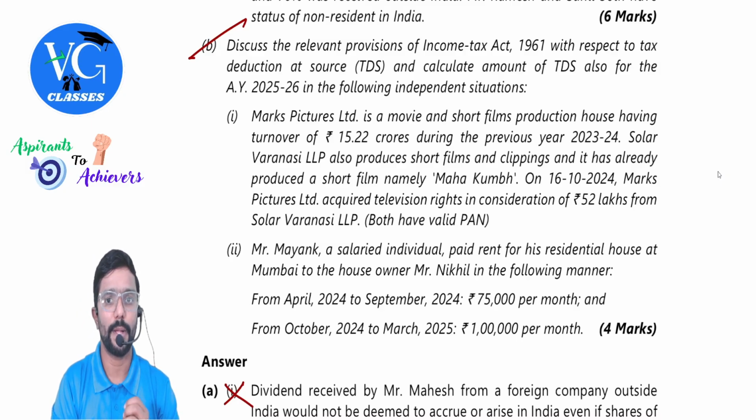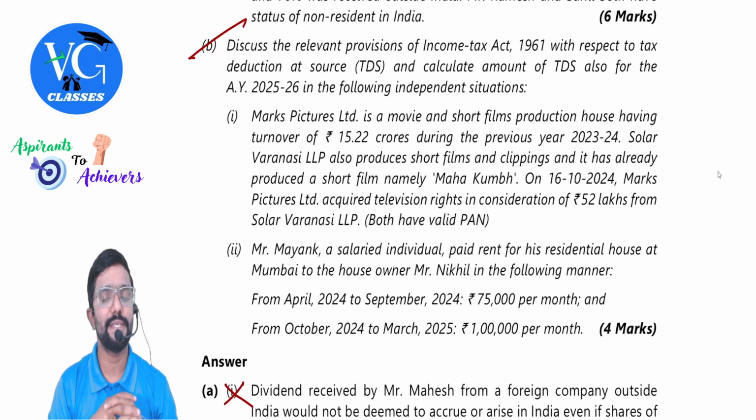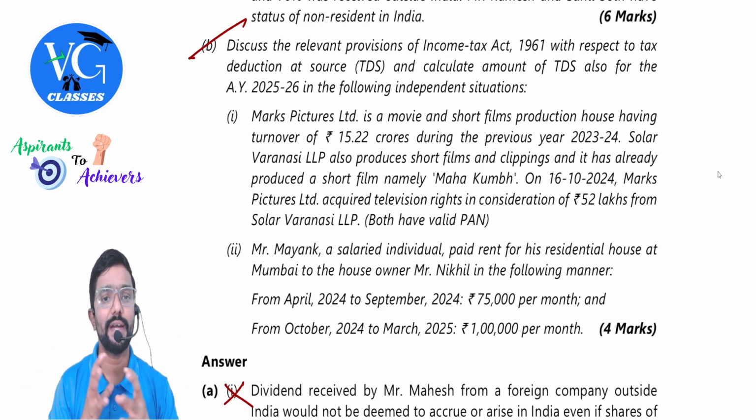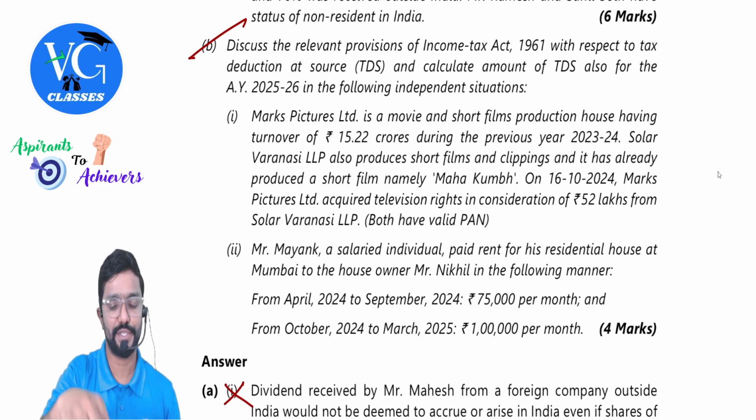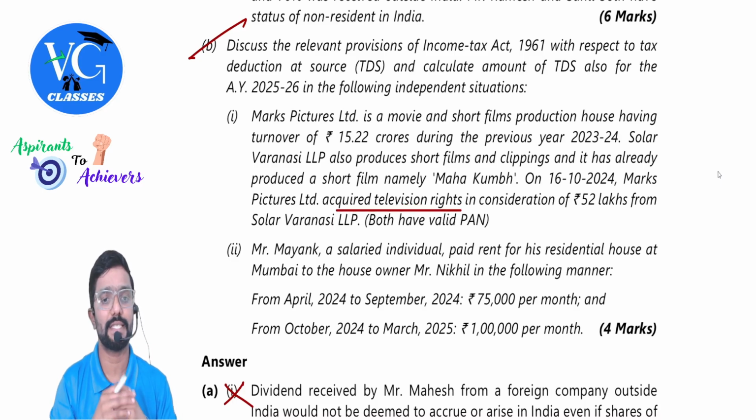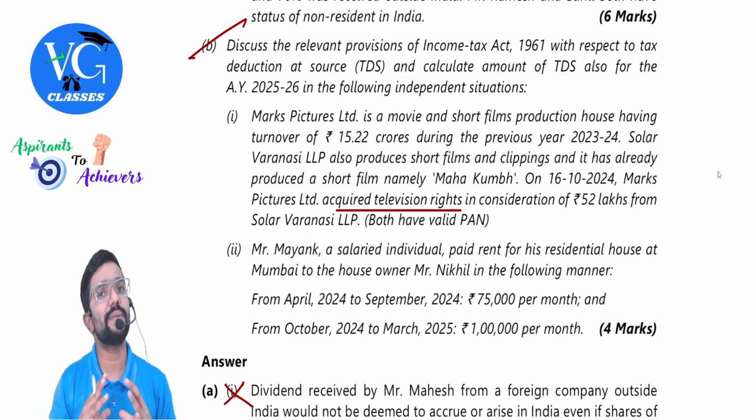Marks Pictures Limited is a movie and short films production house having a turnover of 15.22 crores during the previous year 23-24, that is last year. Solar Varanasi LLP also produces short films and clippings, and it has already produced a short film namely Mahakumbh. On 16th October 2024, Marks Pictures Limited acquired television rights in consideration for 52 lakhs from Solar Varanasi LLP. Both have valid PAN. Guys, is TDS applicable on this?